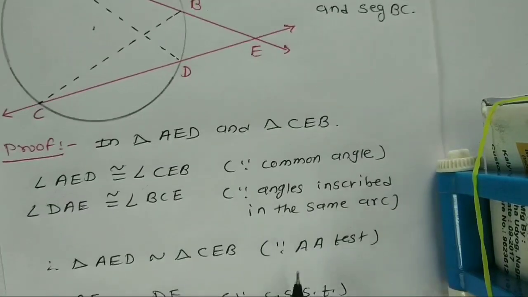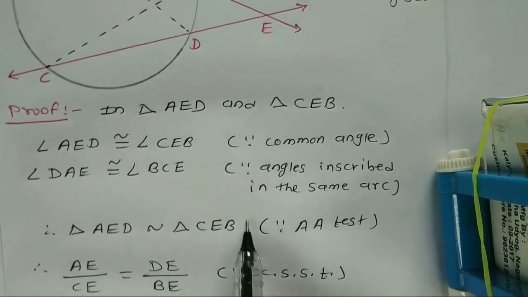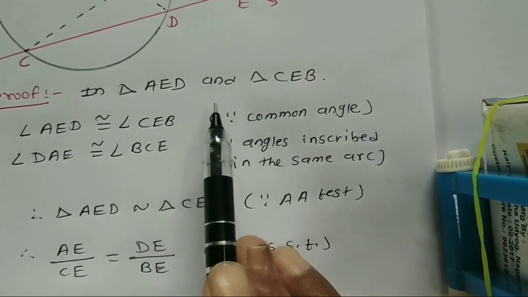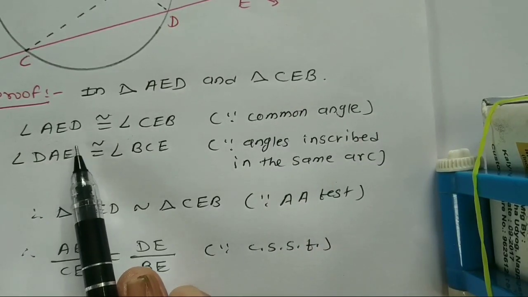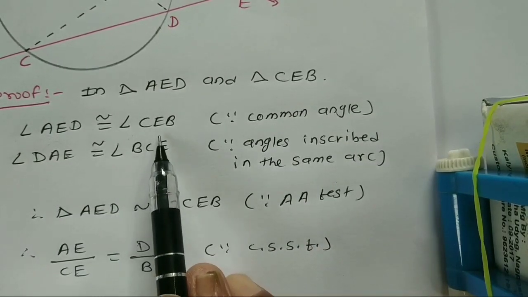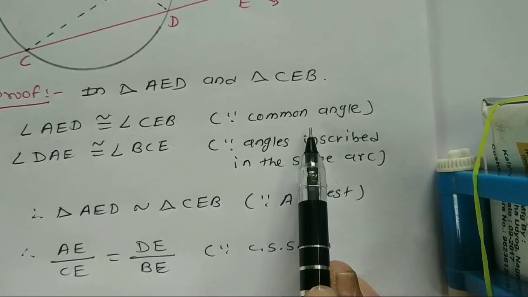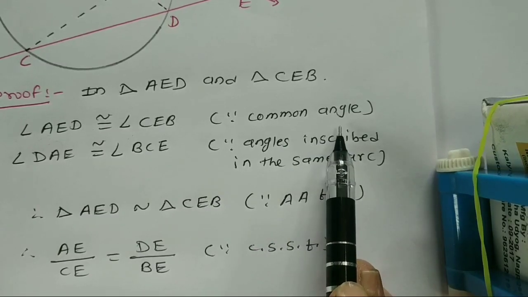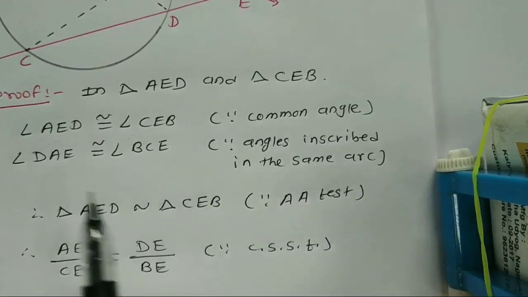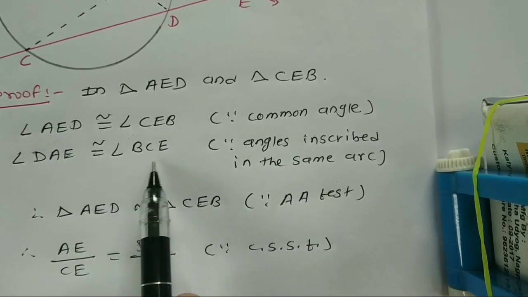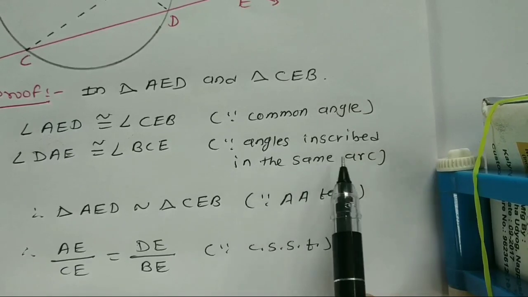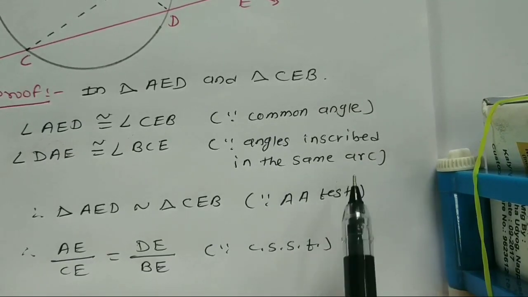Proof of this: in triangle AED and triangle CEB, angle AED is congruent to angle CEB, these two angles are common at point E. Angle DAE is congruent to angle BCE, angles inscribed in the same arc.